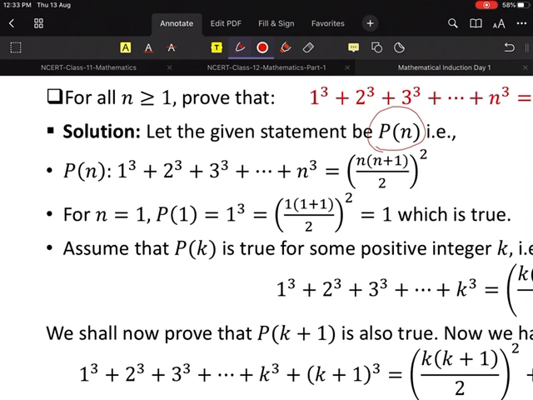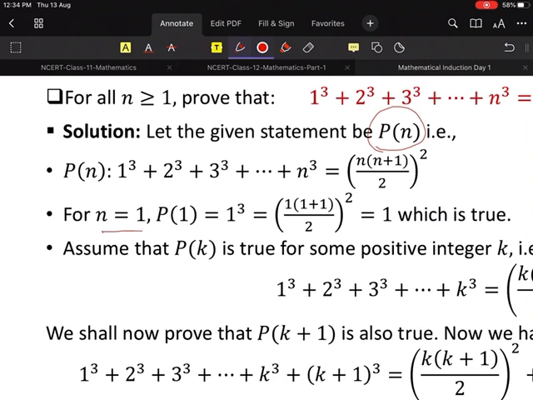So Pn is equal to what? 1 cube plus 2 cube plus 3 cube plus dot dot dot n cube. The same statement I will write. Now my next step is what? I will check whether it's true for n equal to 1 or not. Everyone, yes or no? Is it true or not?